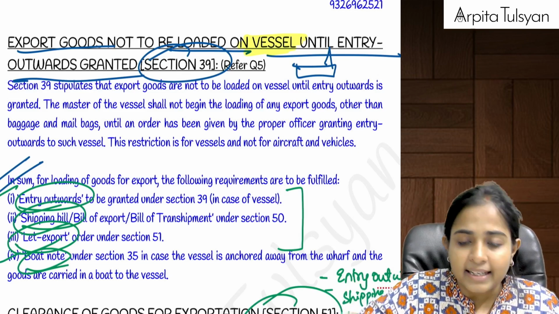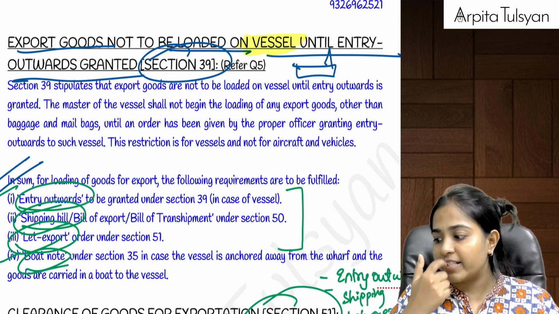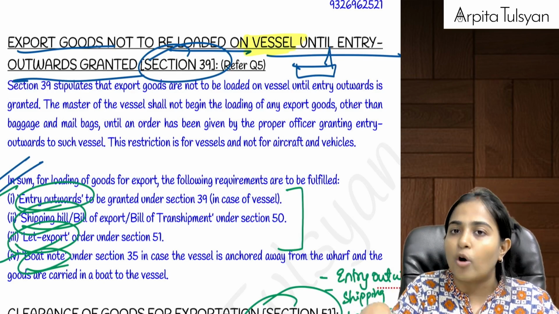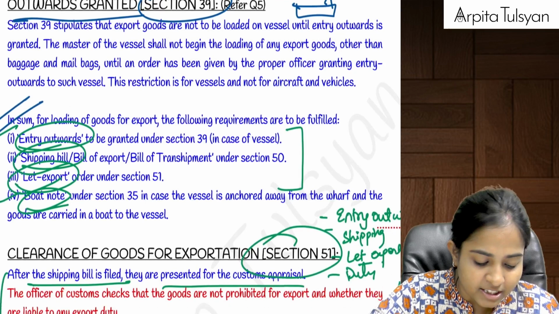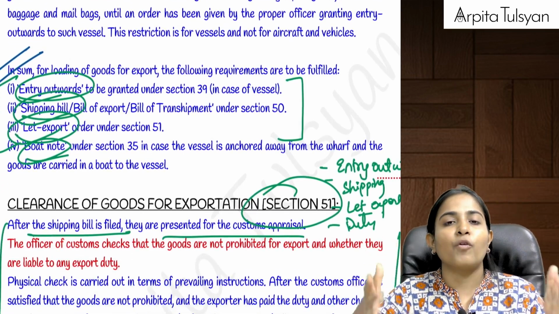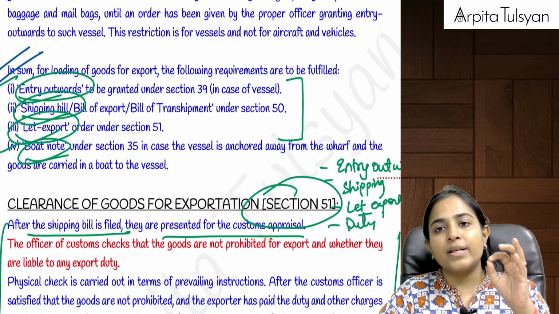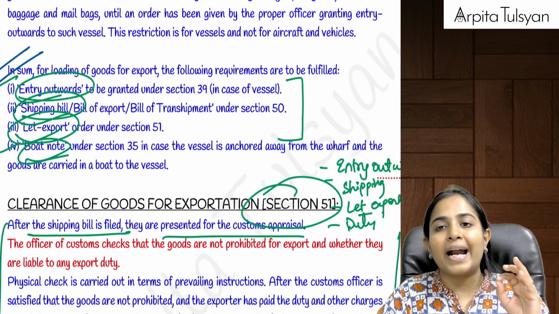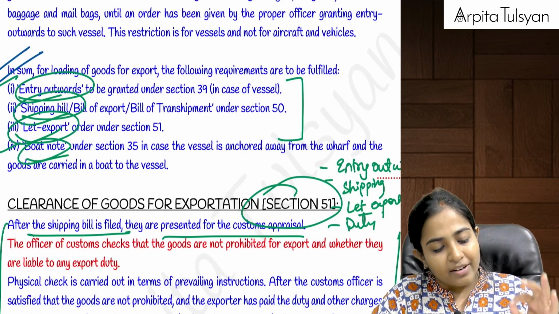But in case of a vessel, till the time entry outwards is not granted, you cannot start the loading of goods in the vessel. So ma'am, can you tell us what is the sequence actually? The sequence is, first of all, the officer is going to grant you entry outwards. He will grant you entry outwards.